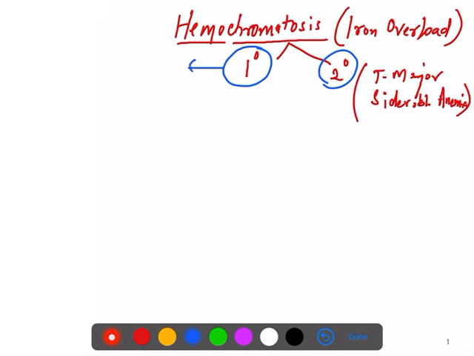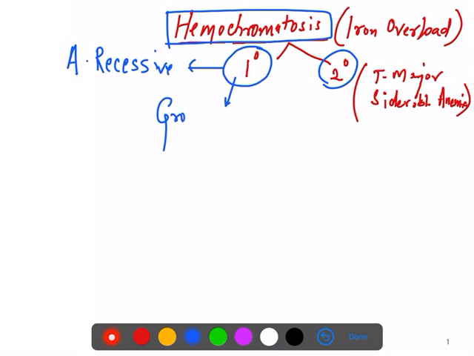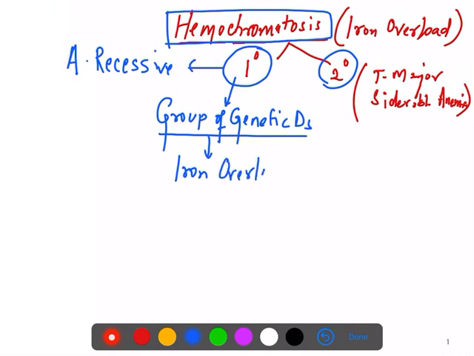So we will take primary hemochromatosis. Primary hemochromatosis is having some genetic defect, and it is an autosomal recessive disease. Now what we are going to talk about is primary hemochromatosis. Primary hemochromatosis is a group of genetic diseases which is autosomal recessive, that ultimately lead to the iron overload in the body. Iron gets overloaded in these individuals with genetic defect. I will talk about the genes later on.